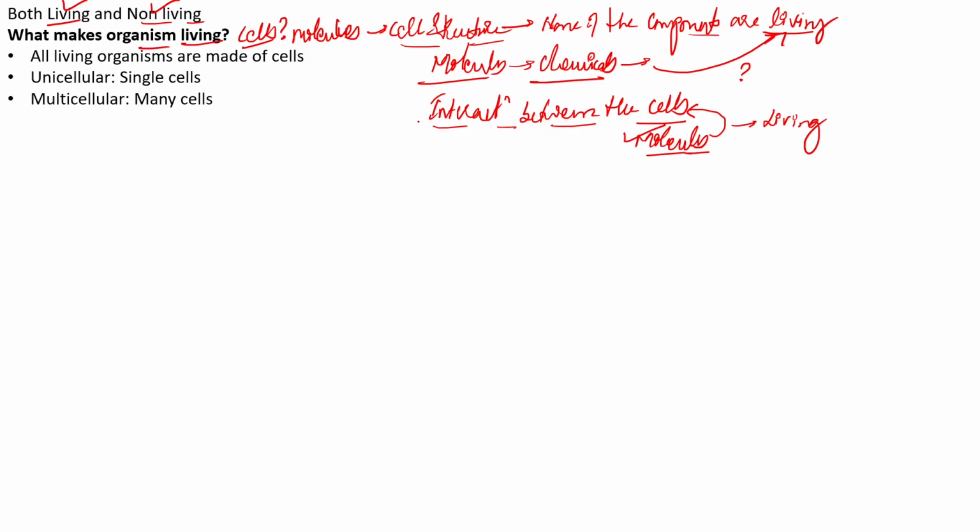Now, another statement you can look at is that all living organisms are made up of cells, right? If you call any organism living, if you say that anything is living, it must be made up of cells. However, you also see certain exceptions to this rule, and the exceptions mainly include the virus.